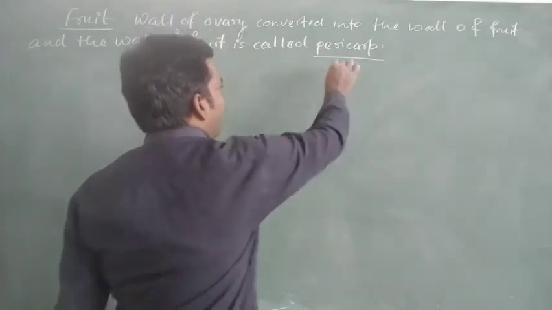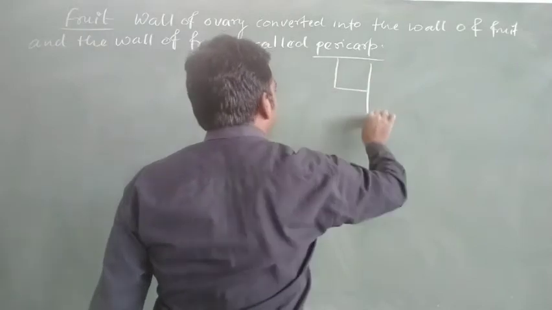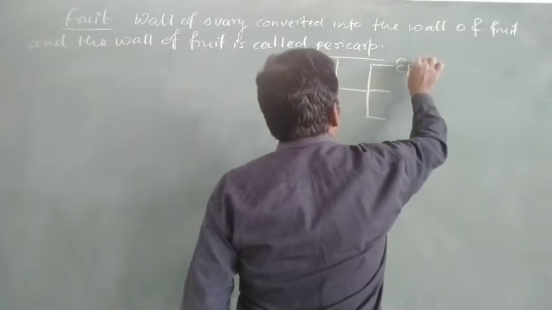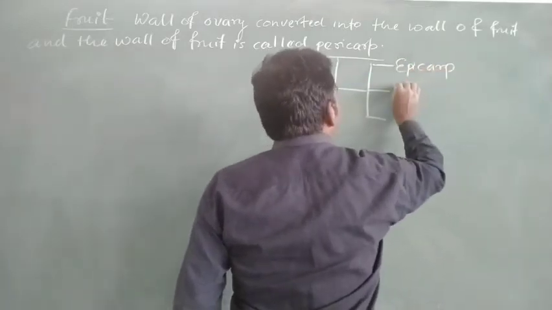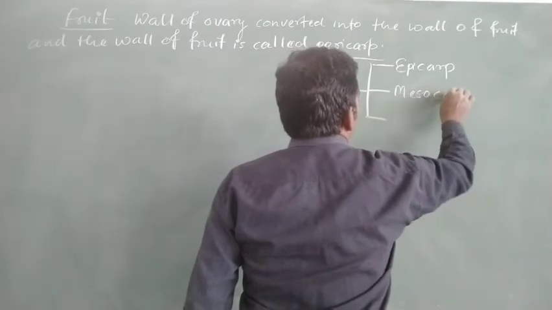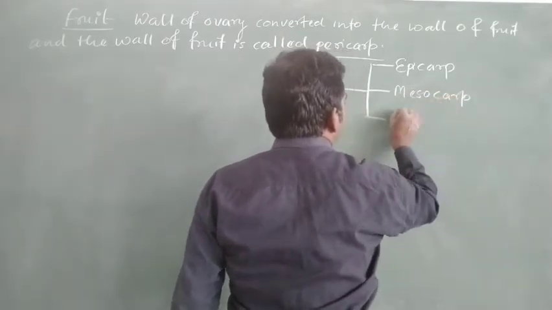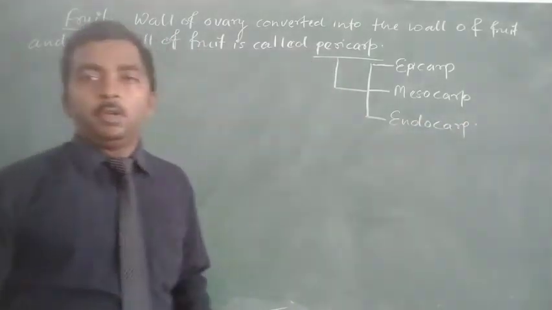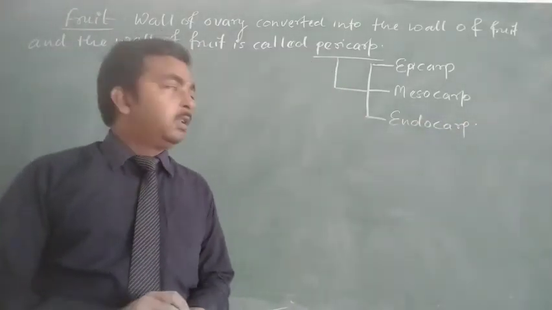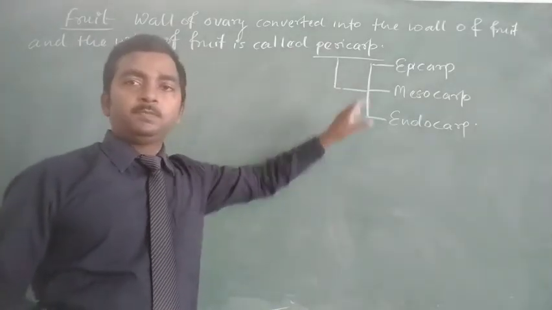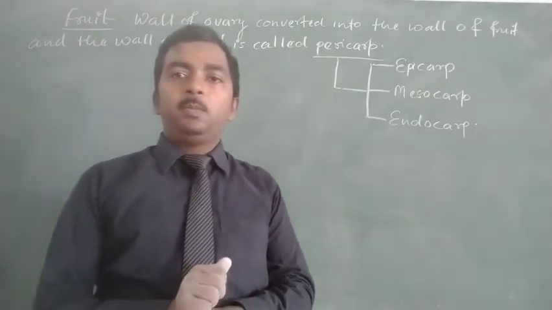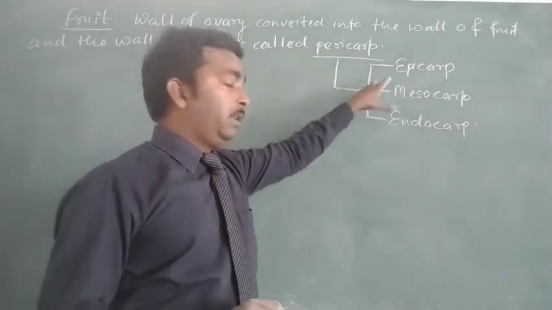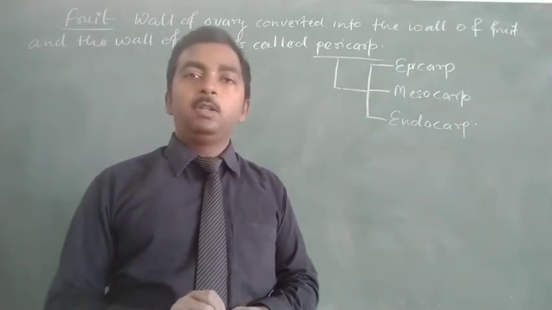And the pericarp consists of three layers: the epicarp, the mesocarp, and the third is the endocarp. In different kinds of fruits, there may be all three layers of the pericarp edible, or only one out of the three may be edible.